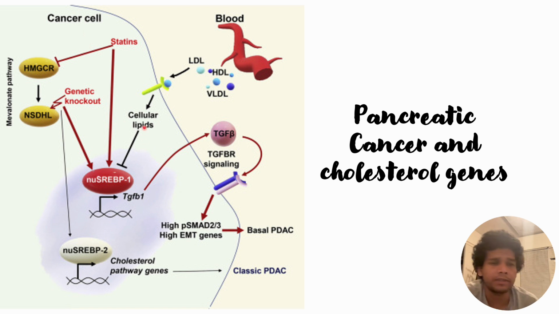In the regular case, when the cholesterol pathway genes are working normally and cancer cells are present, there is a suppression of the SREBP genes. There is a suppression of the nuclear SREBP1 gene, and because of this suppression, TGF beta 1 will not be able to form.